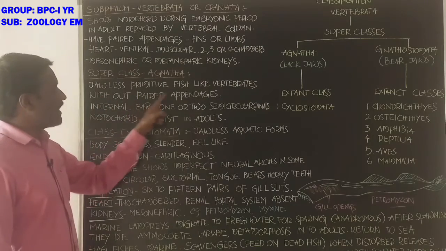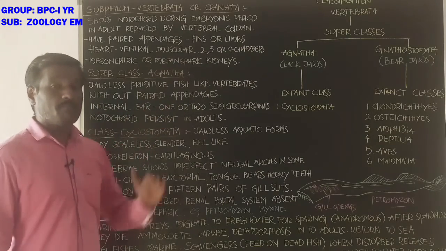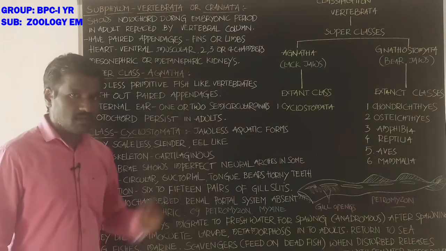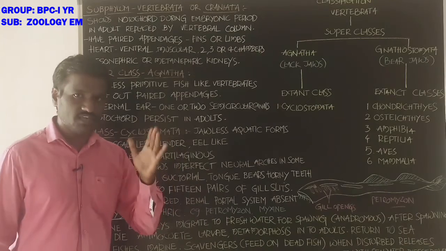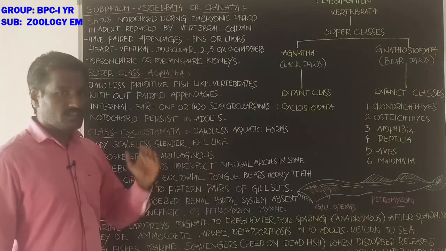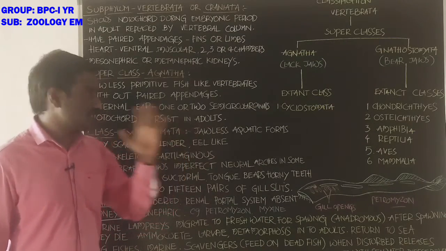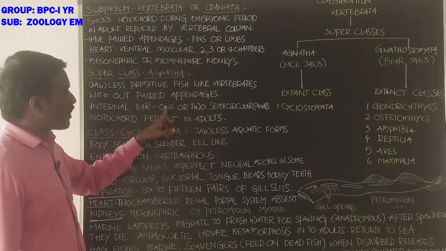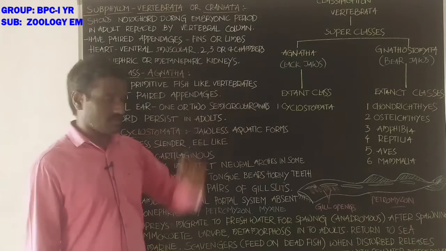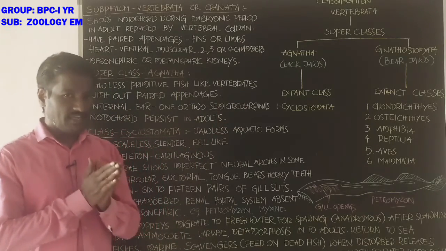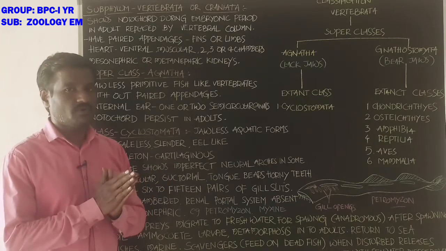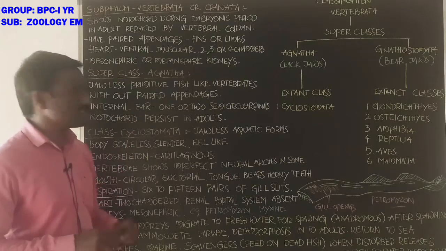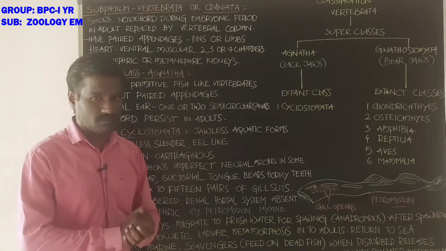Next, without paired appendages. Paired appendages are absent. Which are the paired appendages? Pelvic fins and pectoral fins are paired appendages. These are absent. Next, internal ear with one or two semicircular canals. The ear is divided into three parts: external ear, middle ear, inner ear. The inner ear has semicircular canals.